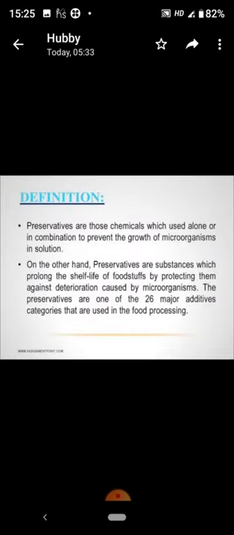In order to prevent this, it is necessary to preserve food. Now, what is preservation? We preserve food by using some chemicals which are added to food to prevent the growth of microorganisms. There are natural preservatives as well as artificial preservatives.